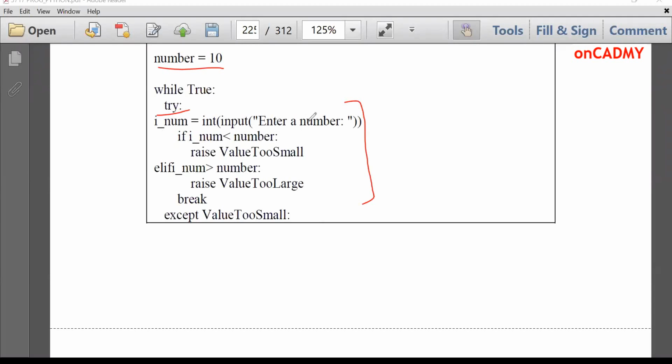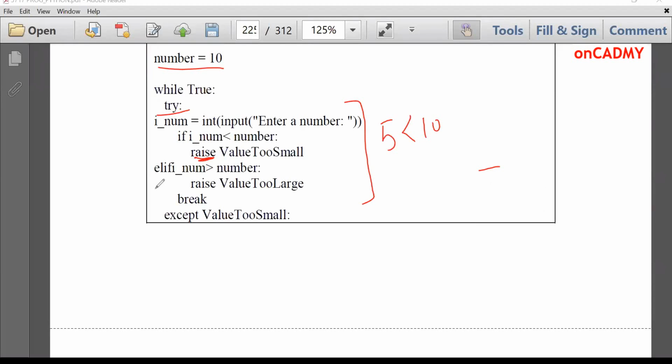So first of all, the user has input a number, and then we are comparing it. If i_num is less than number, suppose the user has entered 5, if 5 is less than 10, it will raise an exception. We'll write the keyword raise over here. Raise ValueTooSmall. That means it will jump to the ValueTooSmall exception, which I have written on the next page. I'll show you now.